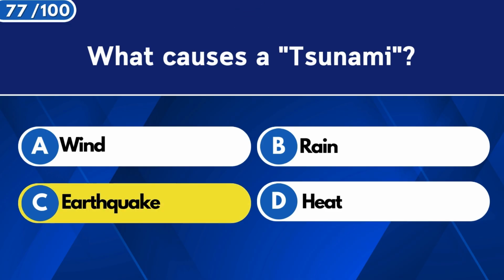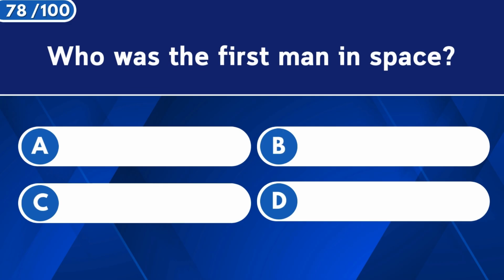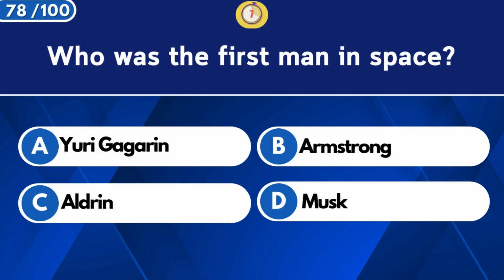Earthquake. Who was the first man in space? Yuri Gagarin.